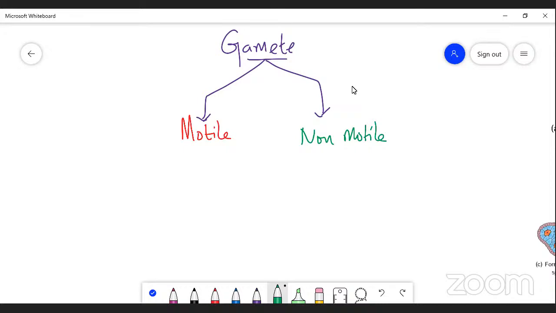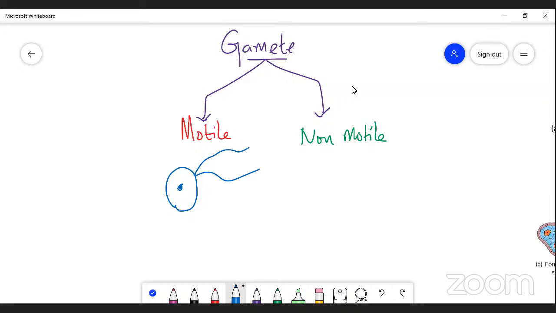What is the difference between the motile form and the non-motile form? If you take a male or female gamete in which flagella are present, the flagella are locomotory structures which help the gamete to migrate from one place to another.